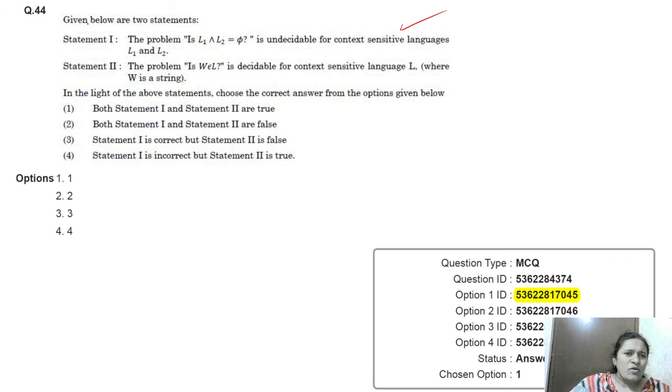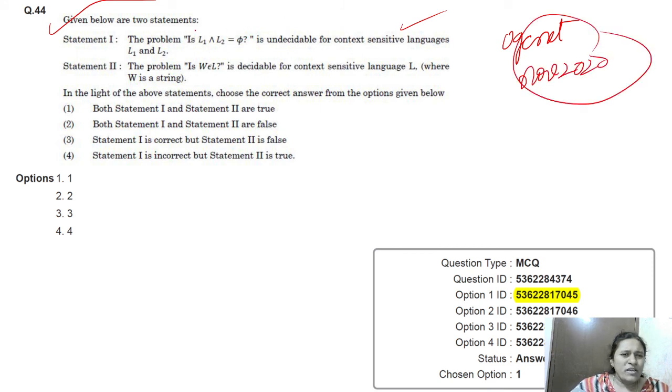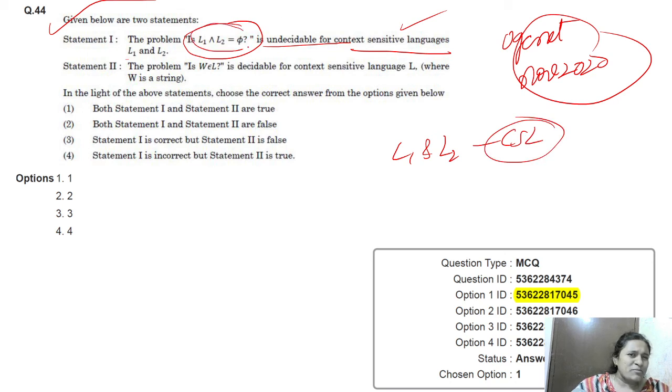Yes, this question is a UGC NET November 2020 question. The problem L1 intersection L2 is equal to phi is undecidable for context sensitive languages. L1 and L2 both are CSL. Okay, it is the emptiness problem, right? L1 intersection L2 is empty. Is the emptiness problem decidable in CSL? No, right? In CSL, what is decidable?